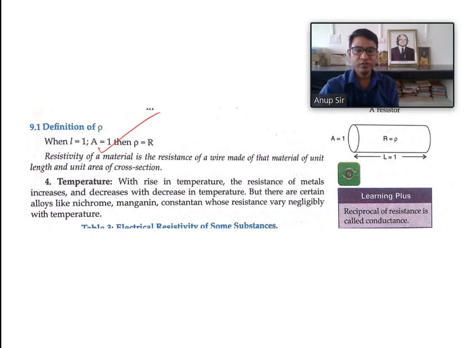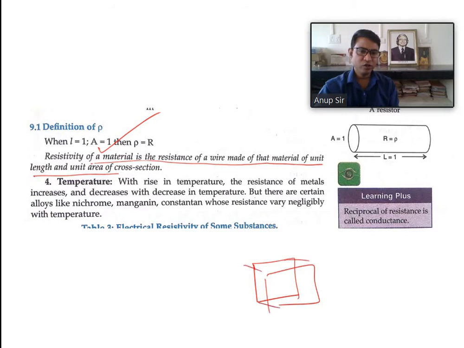See the definition of rho: resistivity of a material is the resistance of a wire made of that material of unit length and unit area. If the length is unity and the area is unity, then we can say that it is a unit cube. So the resistance offered between the two opposite sides will give the rho.